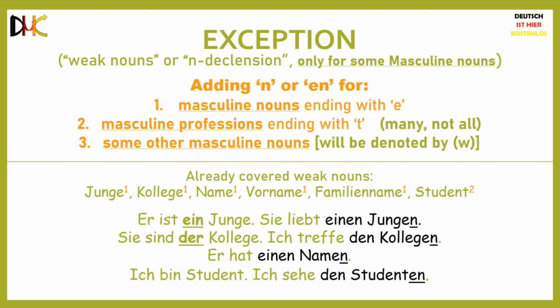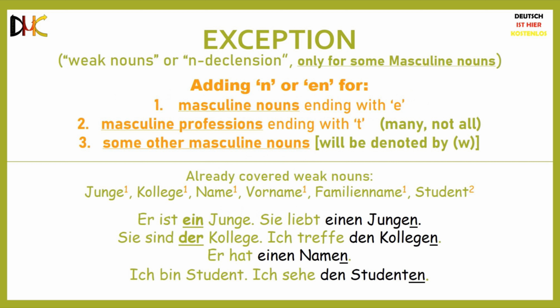Similarly for Kollege and Name, since both are masculine nouns and they both end with the letter E, we add an N at the end of them in the accusative case. So, Sie sind der Kollege, ich treffe den Kollegen, hat einen Namen, and so on.